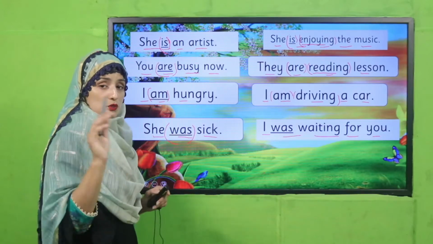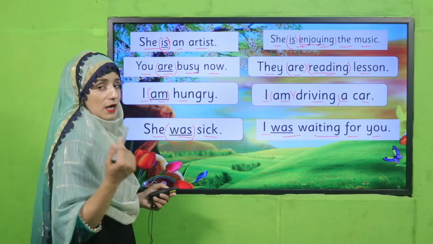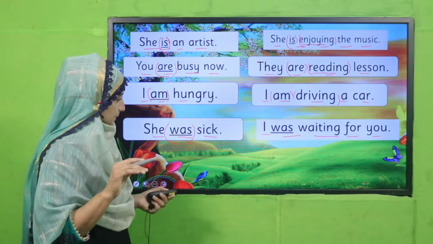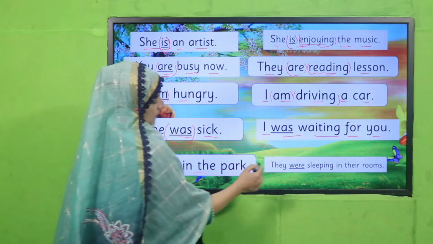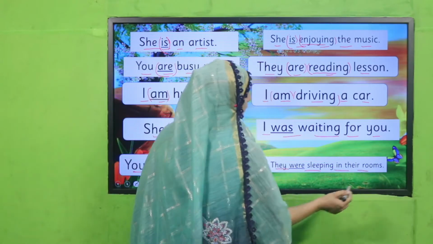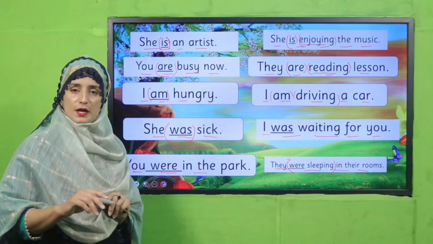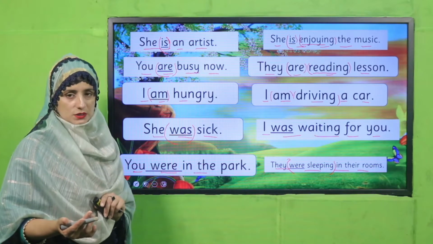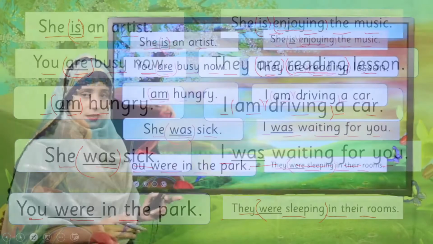So I was waiting for you. Okay. I was waiting for you. I am not waiting for you now. I was waiting for you. The time has gone. Okay. See there, you were in the park. They were sleeping in their rooms. So now have you got that, my dear students? Where and how we have to use the forms of be in present and past time, as a main verb and as a helping verb. So have you got that?